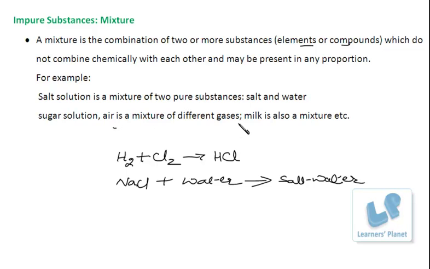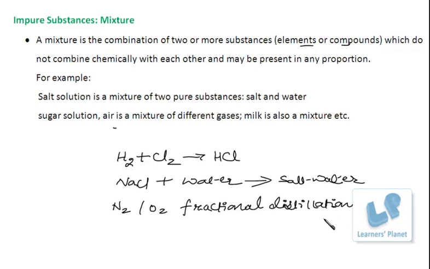Sugar and water do not combine chemically. Air is a mixture of different gases, right? The gases from the air, say nitrogen or oxygen, can be separated by fractional distillation. It is a method for separating the different gases by the different temperatures at which they change into their liquid states. Milk is also a mixture.